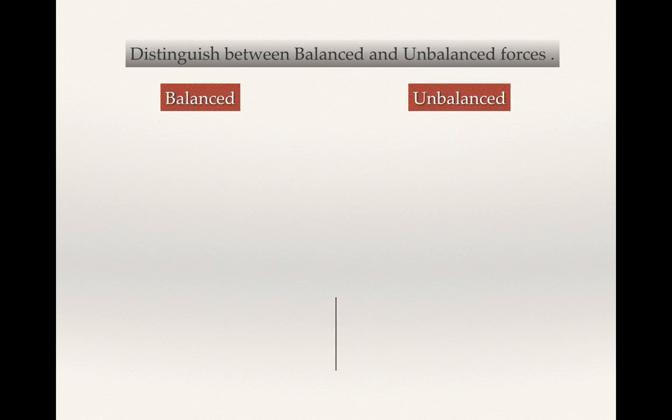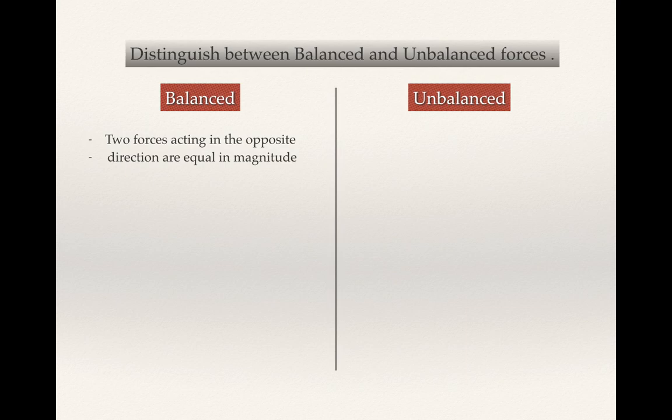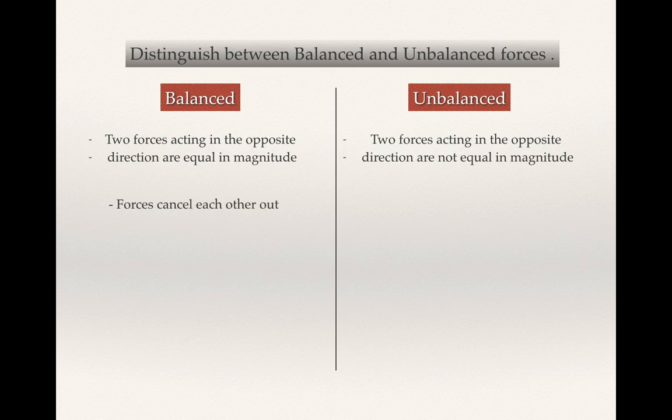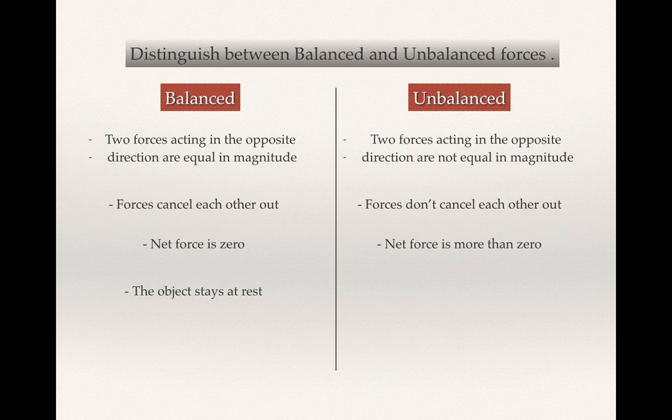Now we have a question like distinguish between balanced and unbalanced forces. This comes for 3 marks and these are the points which you can write in the exam. Balanced force: two forces acting in opposite directions are equal in magnitude, as I told you, whereas in unbalanced force they are not equal. Because they are equal and acting on the same object, they cancel each other, but unbalanced forces do not get cancelled. In balanced force the net force is zero because the forces cancel each other out, but in unbalanced force the net force is more than zero. In balanced force the object stays at rest, and in unbalanced force the object gets into motion.